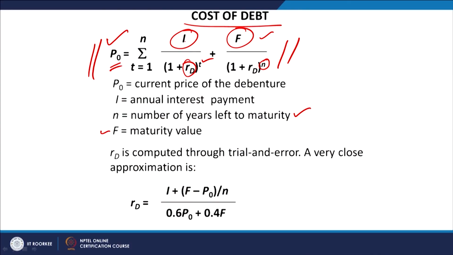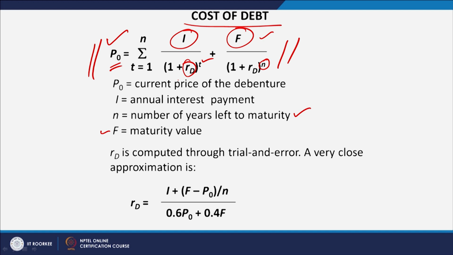You want that your minimum requirement is that the NPV from this investment should be 0, so that whatever I am investing in the market comes back to me over the number of years in the form of interest and maturity value. So, this needs to be discounted. This interest inflow as well as the maturity value inflow needs to be discounted at a certain rate, and that is written here as RD. RD is basically the expected rate of interest available from that investment, the subscription to that bond or debenture, which is a debt instrument.